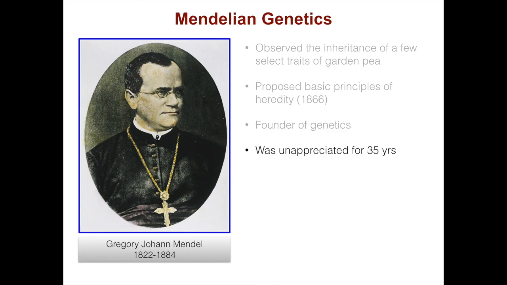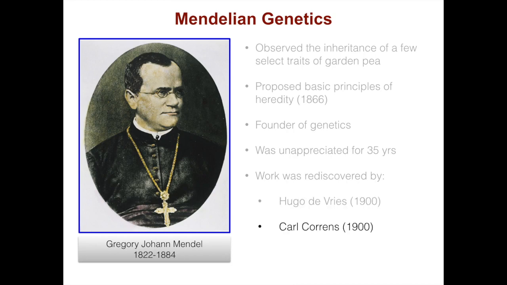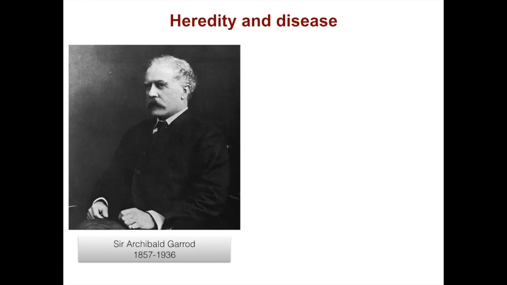His work was unappreciated for 35 years until it was rediscovered by Hugo de Vries, Karl Correns, and Erich von Tschermak in 1900. With the rediscovery of Mendel's work, others made the connection between heredity and disease.